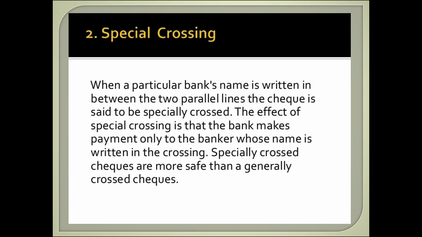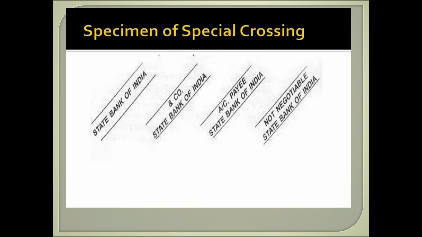Special crossing. When a particular bank's name is written in between the two parallel lines, the check is said to be specially crossed. The effect of special crossing is that the bank makes payment only to the banker whose name is written in the crossing. Specially crossed checks are safer than generally crossed checks. Specimen of special crossing. Two parallel transverse lines are not at all essential for a special crossing. The name of a banker must necessarily be specified across the face of the check. The name of the banker itself constitutes special crossing. It must appear on the left hand side, preferably on the corner. The two parallel transverse lines and the words "not negotiable" may be added to a special crossing.